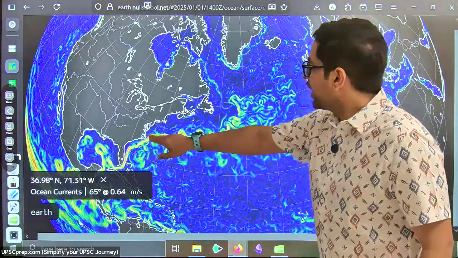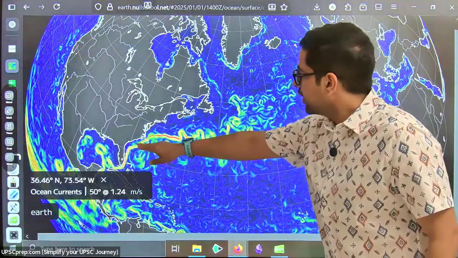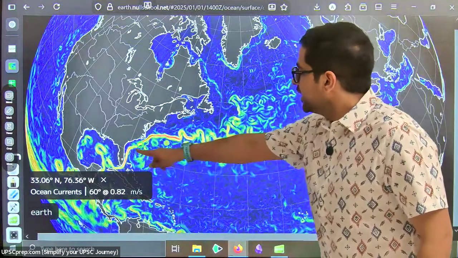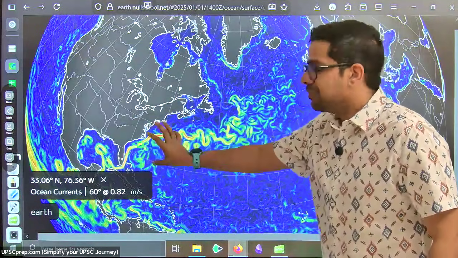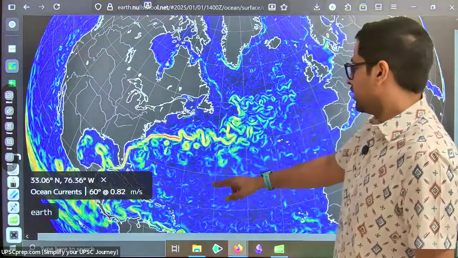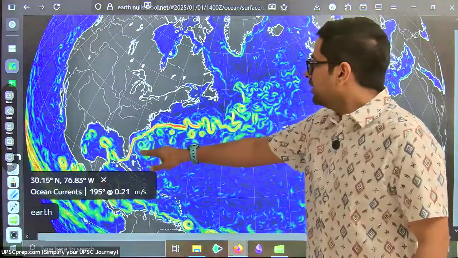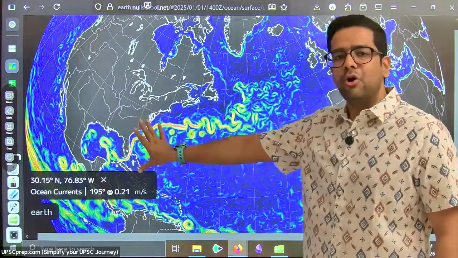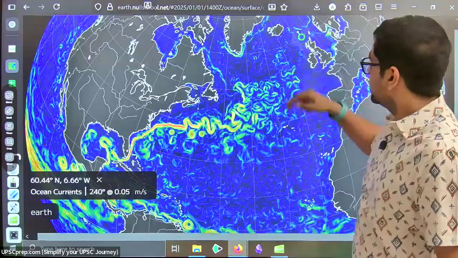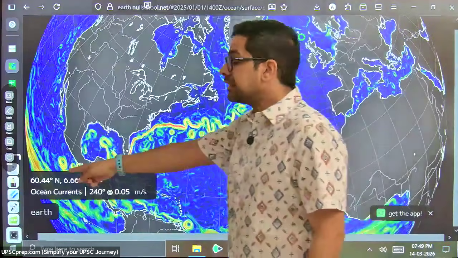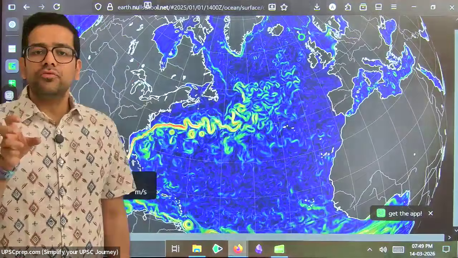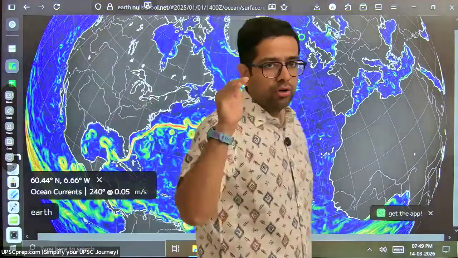In this region, what you will find, this is something I want you to go and check back. Over here, obviously, it is much farther down south. It is 33 degrees north. Right, 33 degrees north, still hot. But once I come to this place, which is 60 degrees north, in the month of January, 60 degrees north should be very cold.